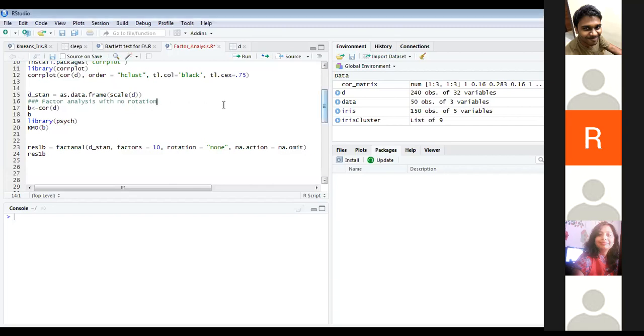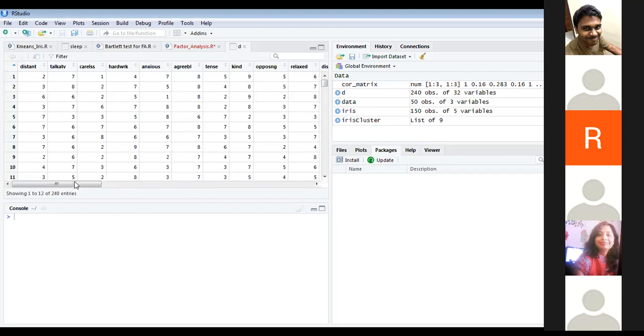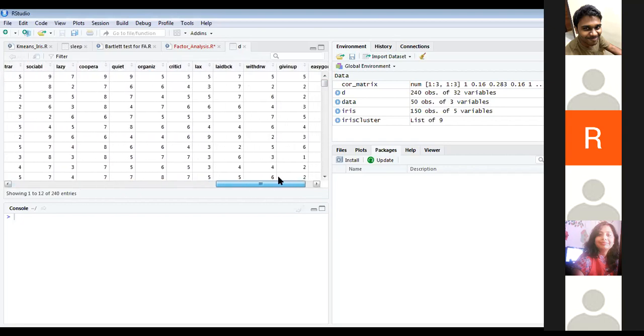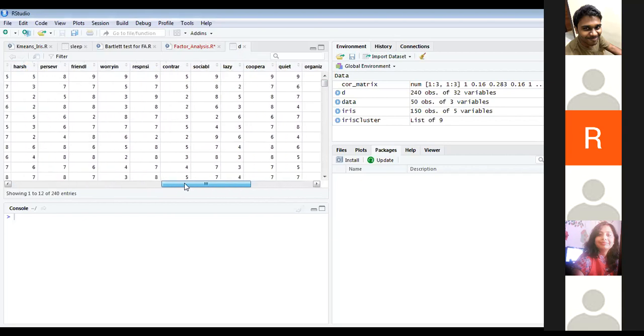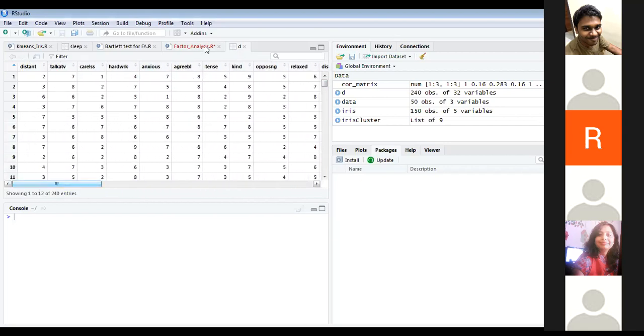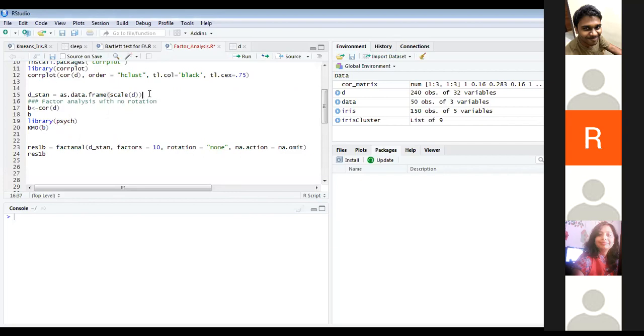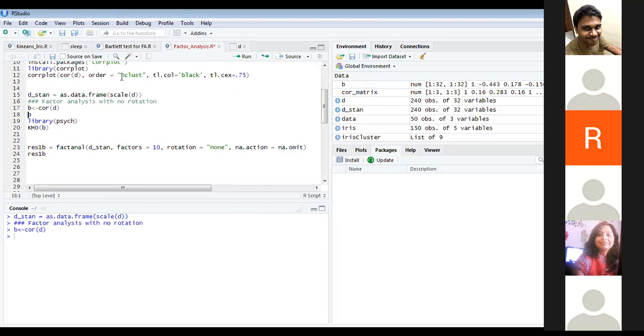Yes, ma'am. Okay. So, as I was saying, we'll be using the Stanford data for this factor analysis exercise. This is how the data looks. You have 240 entries with 32 columns. I've loaded the data already, and I'm going to convert it into a data frame, and then compute the correlation and print it. Even for computing the KMO statistics, you have to compute your correlation.